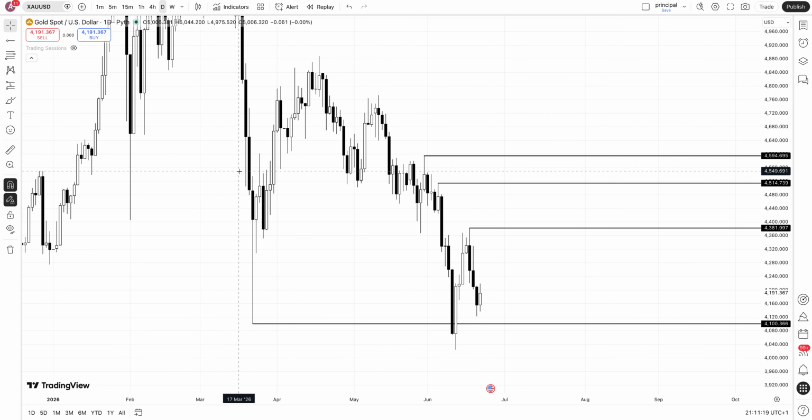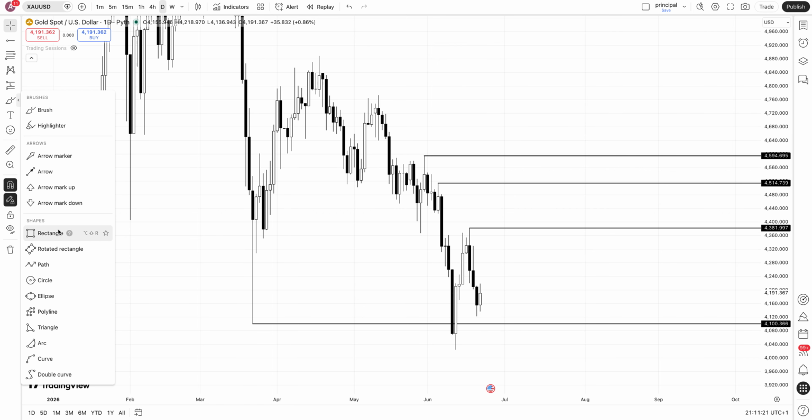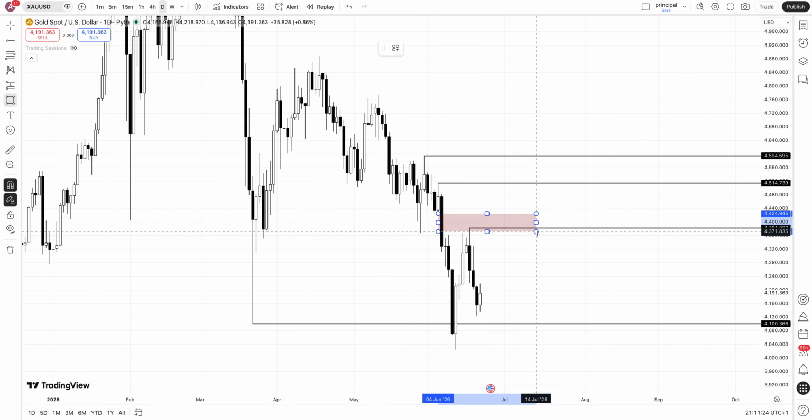We had a sweep here, we closed below, we had a very bearish reaction here, and then we started going lower again, as I said in the previous weekly analysis. So now what will happen, let's talk about that. Here, as I said, I have a bearish PD array, a very important one.